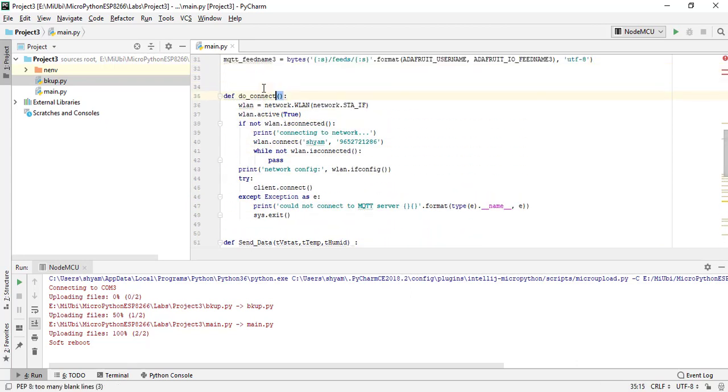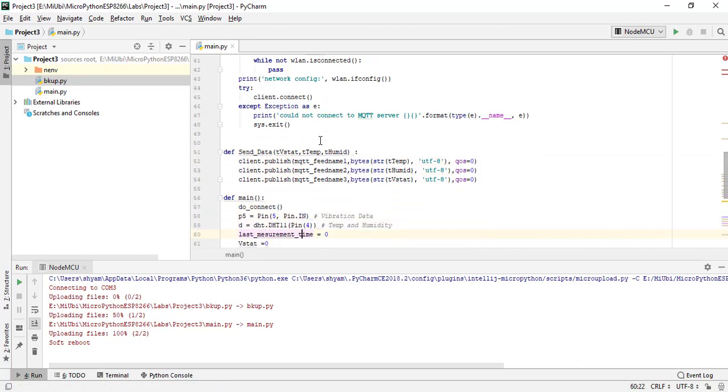I'm just operating my NodeMCU in station interface mode, and I'm activating the station mode, and after that I'm trying to connect to my Wi-Fi network. Then there is a small block here called try and except. These are constructs in typical Python programming, where whatever you want to execute and you feel that an exception can occur, you put in a try block. If any exception occurs, what should we do?